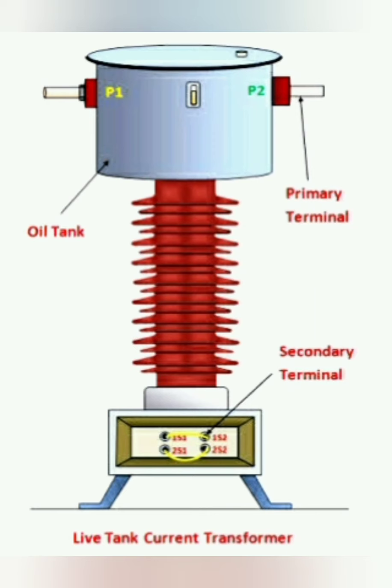The primary P1 and P2 are mentioned, and secondary side bottom S1 S2, then 1S1 1S2 2S1 2S2, in the sense core 1 will be mentioned as 1S1 and 1S2, and core 2 will be mentioned as 2S1 and 2S2. This is your secondary terminal box at the bottom, and the oil tank will be surrounded in the primary side. Between portion will be having a core, which means insulated windings, and outside covered by porcelain or rubber covers, which means silicon rubber insulating.